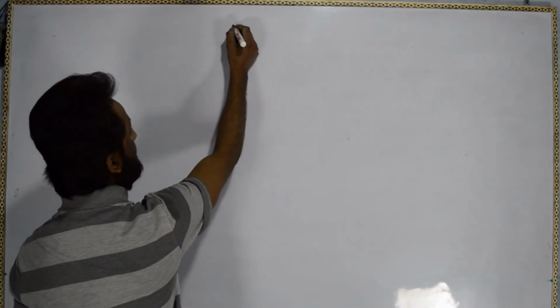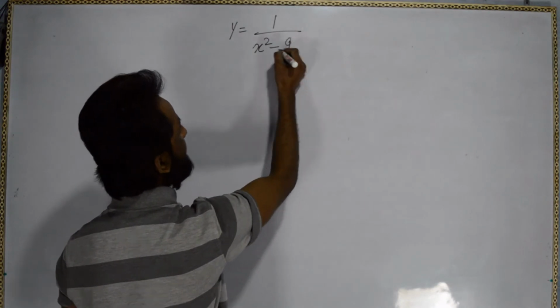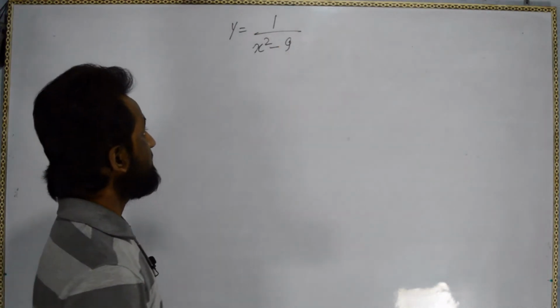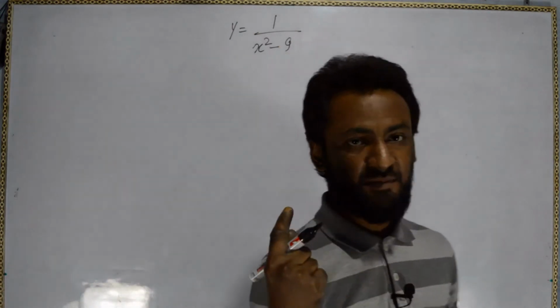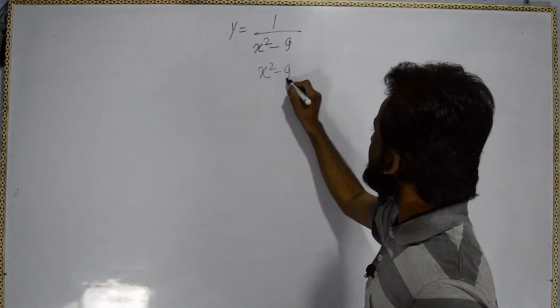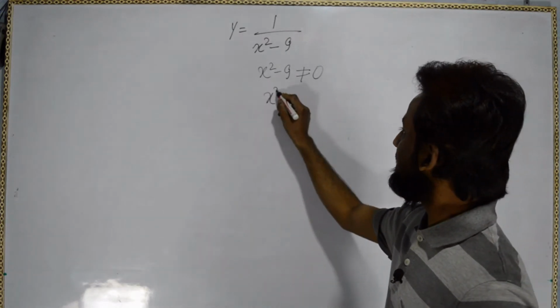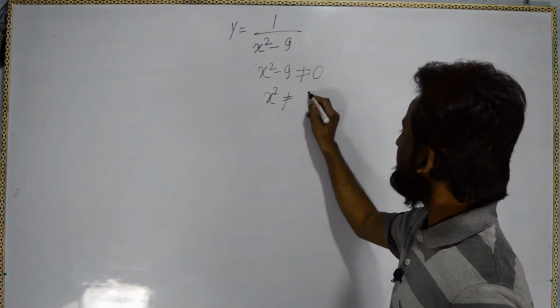If we have y equal to 1 by x square minus 9, I am taking 9. So according to that, the expression should not equal 0. So x square minus 9 should not be equal to 0. So it will give x square not equal to 9.